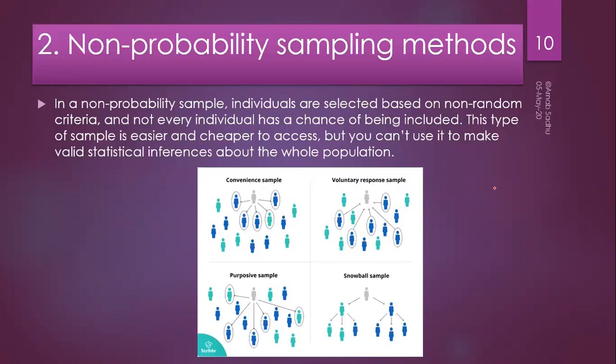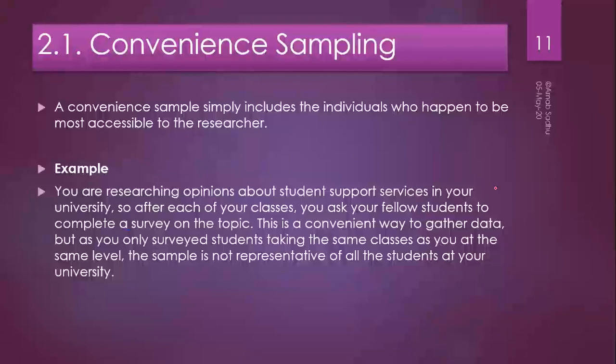How many kinds of non-probabilistic approach are there? Four kinds. Start with convenience sampling. Convenience sampling is the very cheap one. It is the cheapest one actually. Convenience means this sampling technique includes the individuals who happen to be most accessible to the researcher.